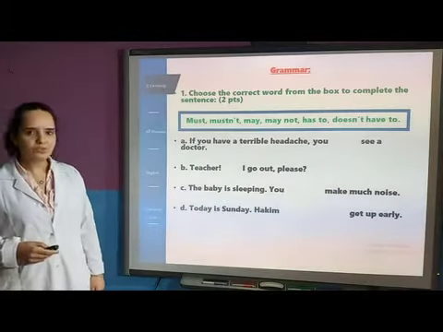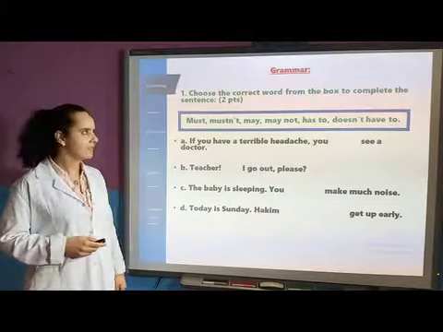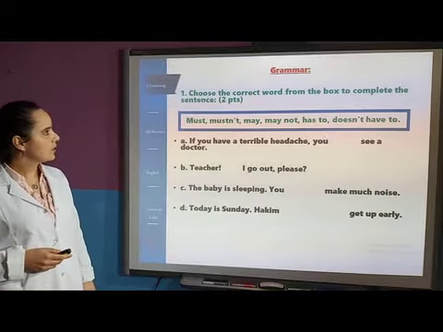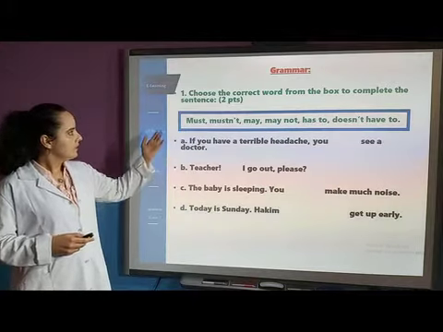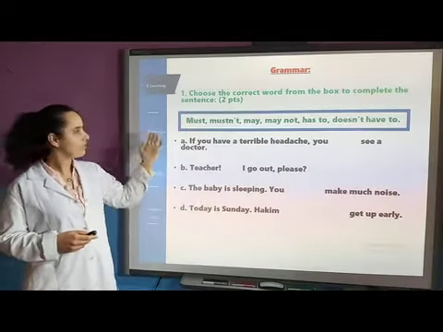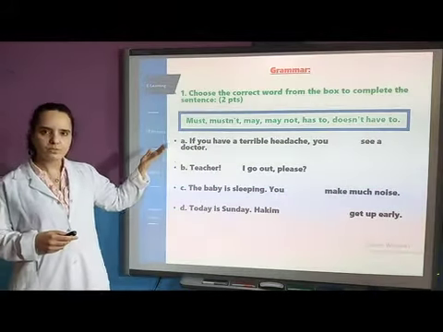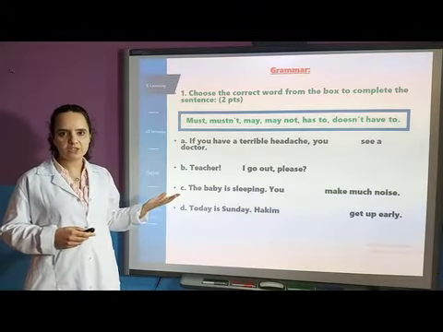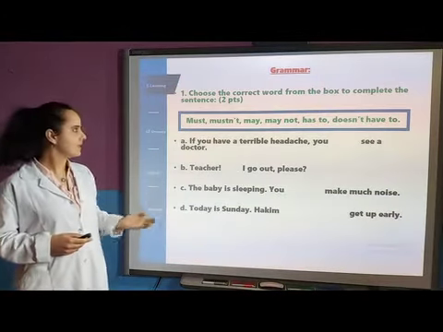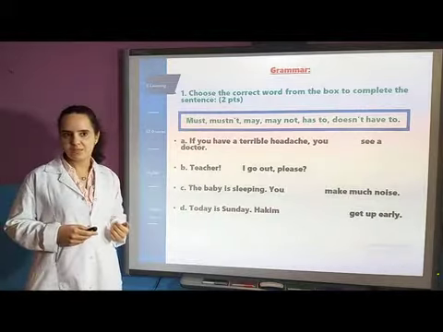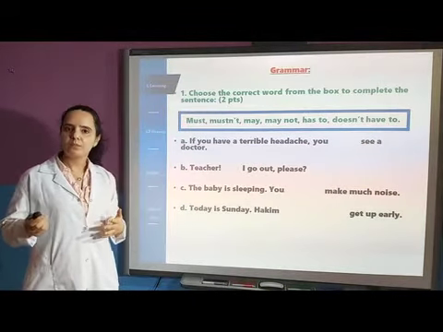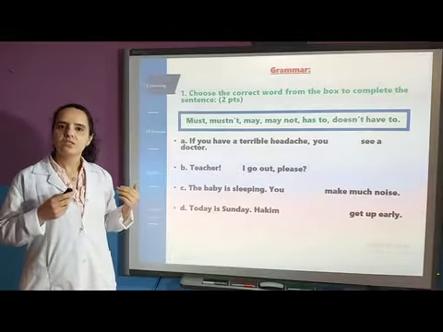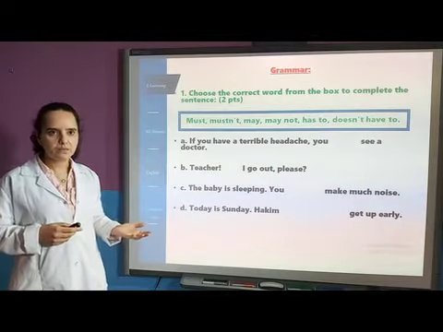Now let's move to grammar exercises. Number 1, choose the correct word from the box to complete the sentence. Here we have modals. Okay, the first modal is must. We use must when we express obligation or a strong necessity. Mustn't when we express prohibition, something that you must not do. For example, people must not smoke in hospital, for example.